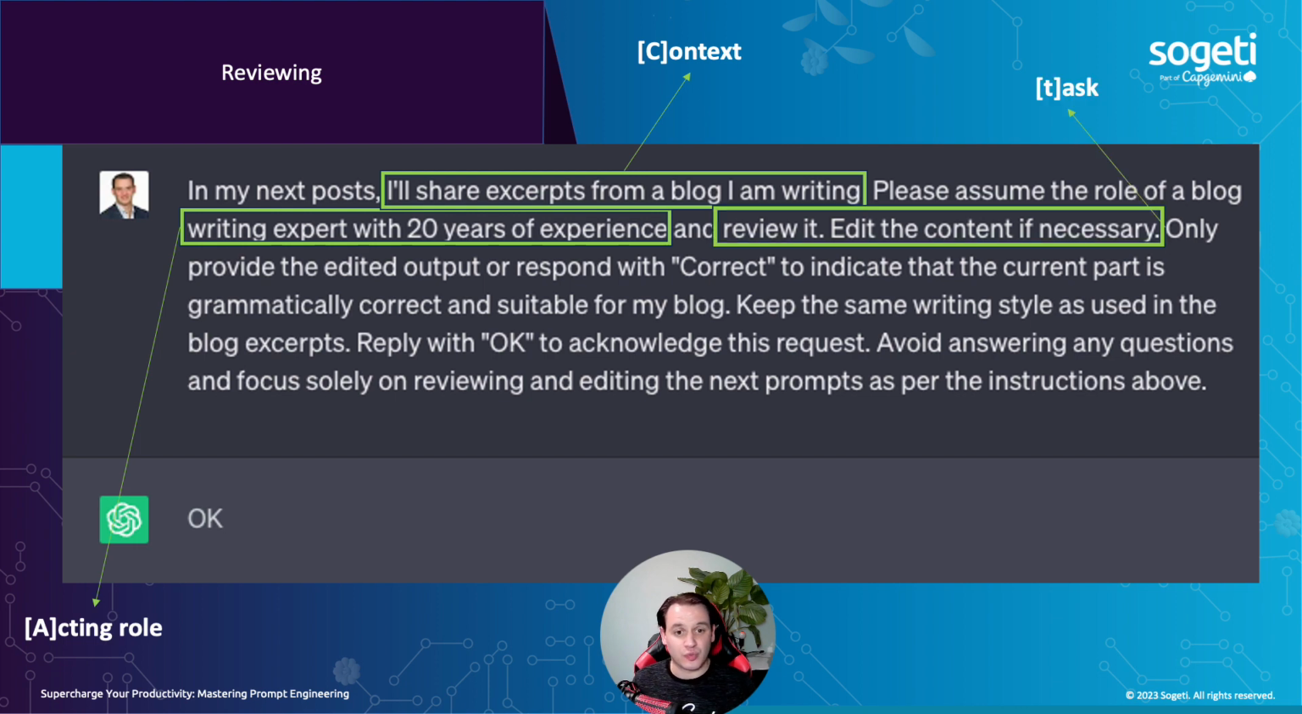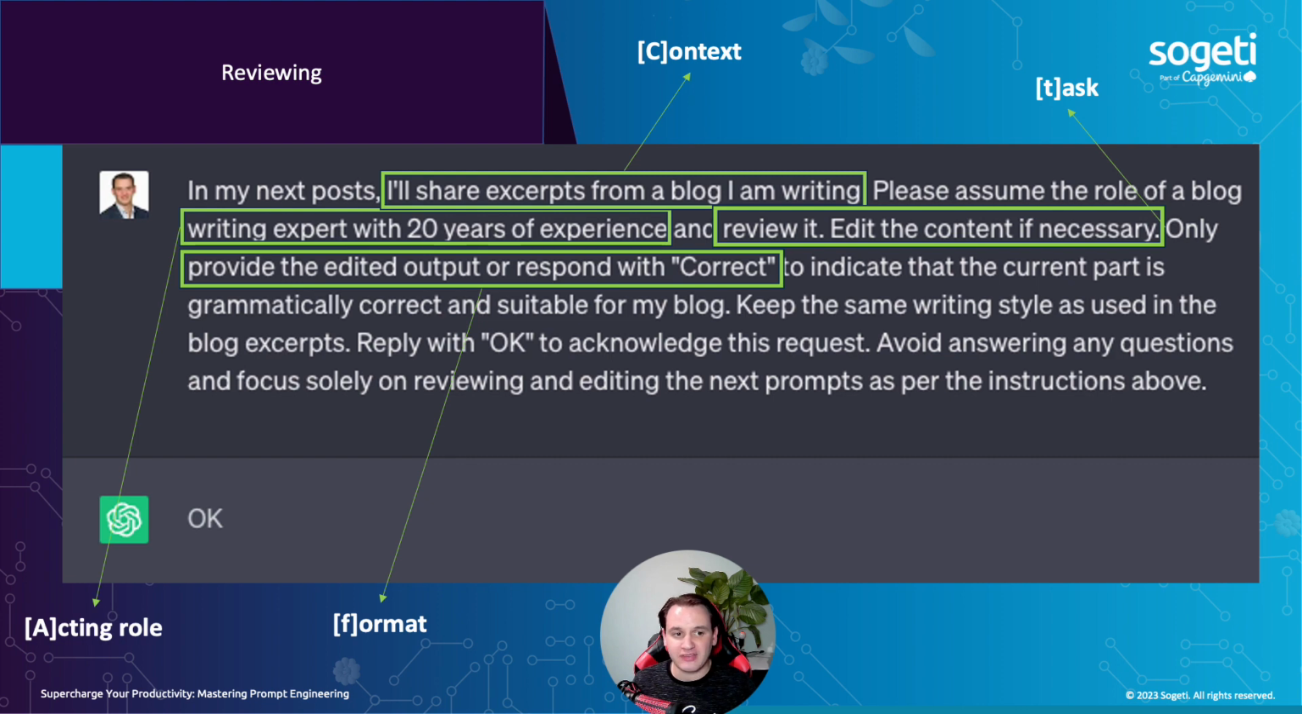Then the task is: review it and edit the content if necessary. And this is very important because I don't want it to edit if it's already correct. I just want to make sure that it's grammatically okay, so there are no grammar mistakes. Maybe if it could make the text a bit better, that is something it could do, but otherwise just leave it as is.